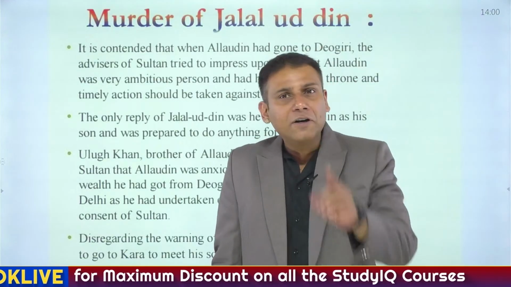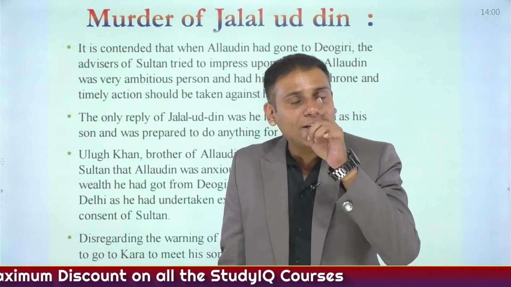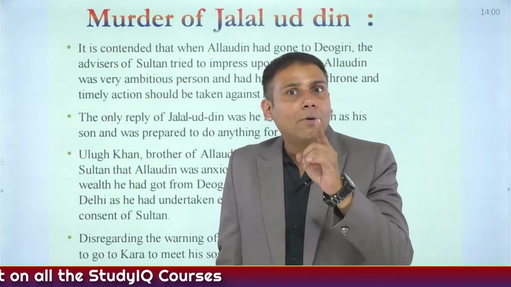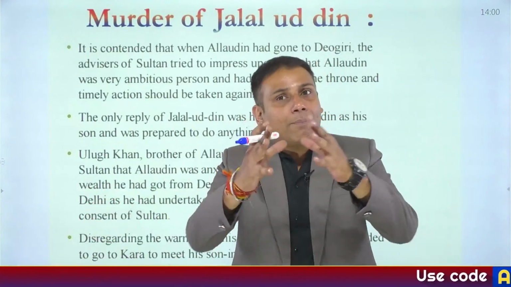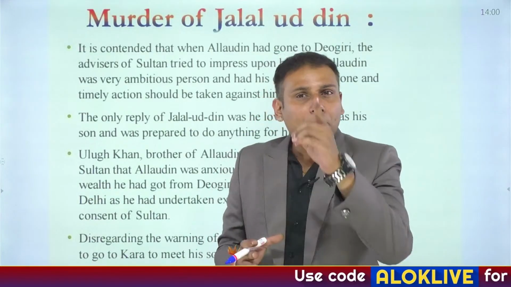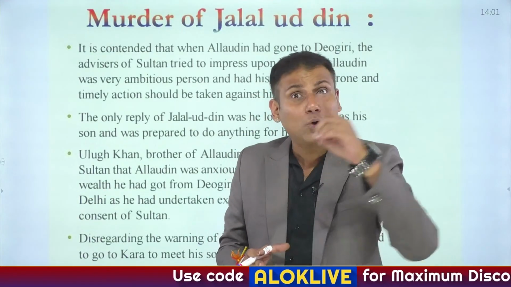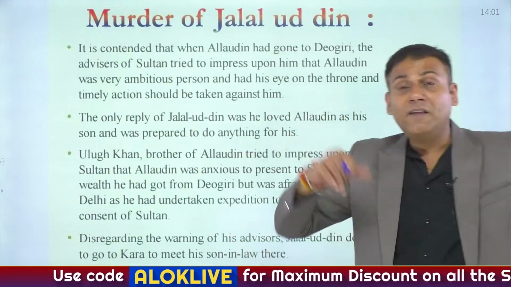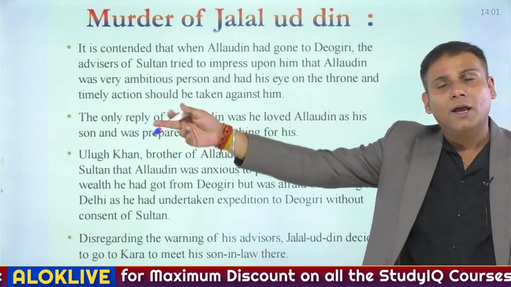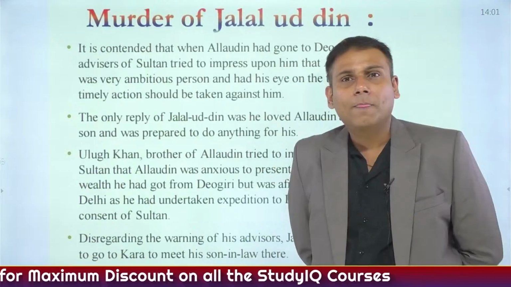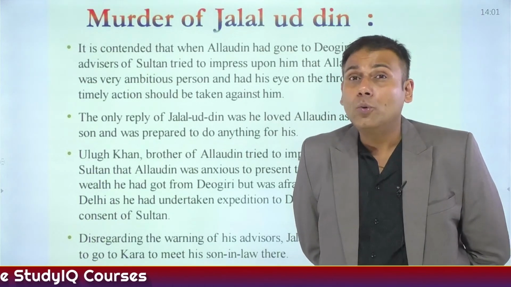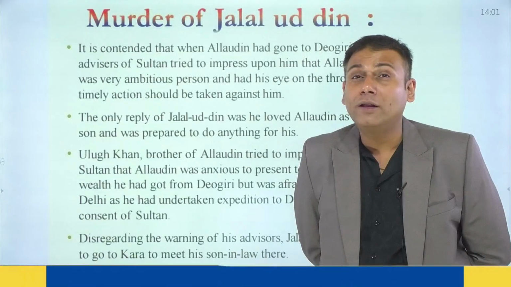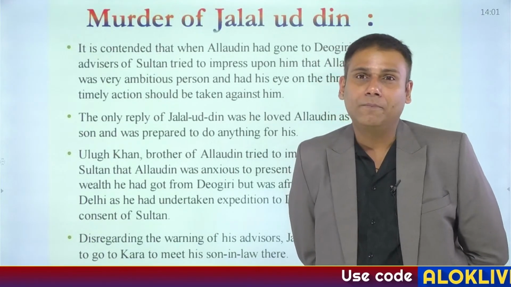How? First of all, before leading any expedition, you should take permission from the Sultan. Even if you have not taken permission, it is your prime responsibility to first report to the Sultan. Rather than reporting to the Sultan, he went directly to Kara and Manikpur. Many nobles saw this as an opportunity to create suspicion in the mind of Jallaludin Khilji against Alauddin Khilji.